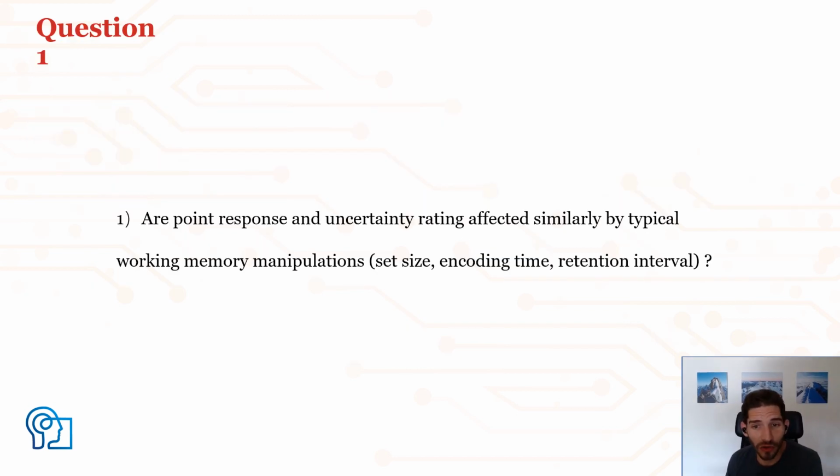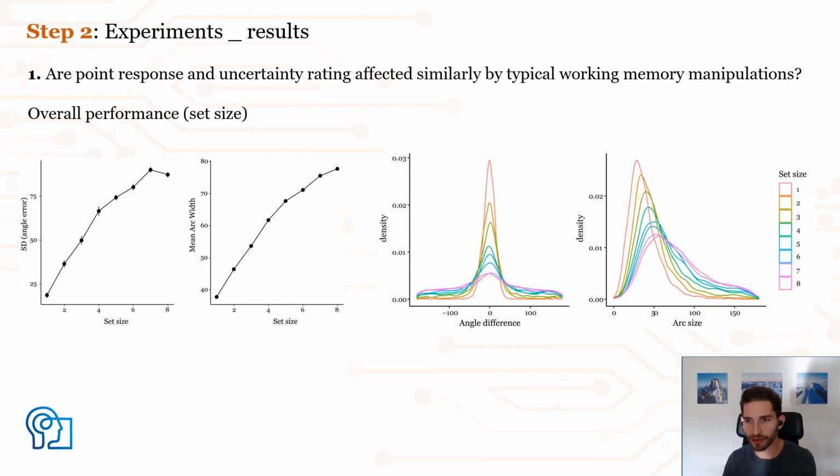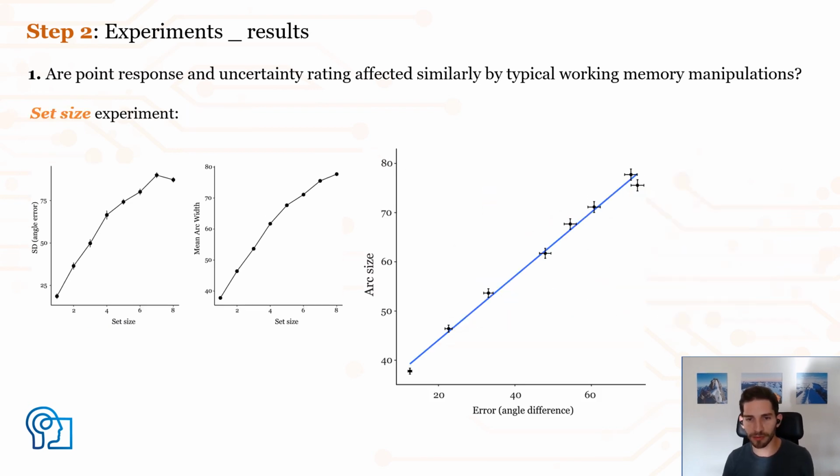Okay, are these two procedures affected similarly by these manipulations? When it comes to set size, we can see here on the left point response memory precision and arc width here on the right. Both functions increase similarly as a function of set size. And in fact, if we plot them such that each point is a certain set size condition, with the angular error precision on the x-axis and the arc width on the y-axis, we can see that these two measures are almost perfectly linearly related to one another.